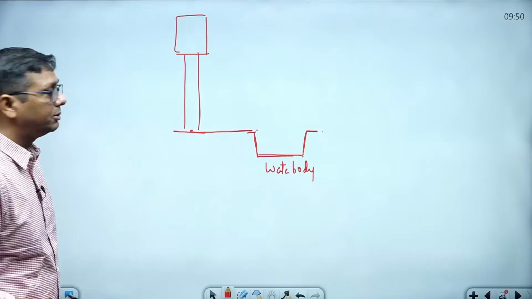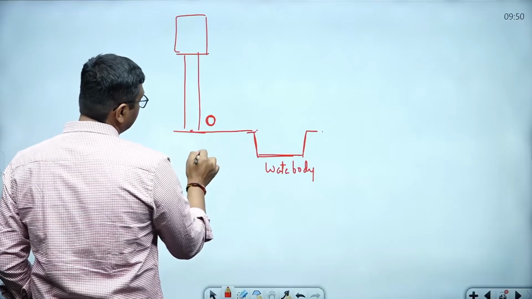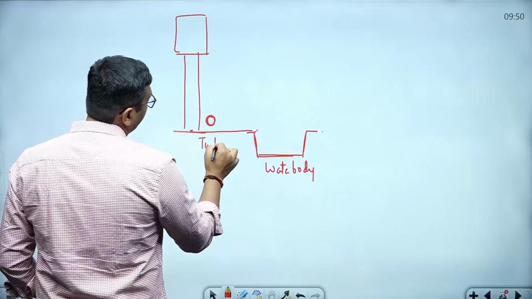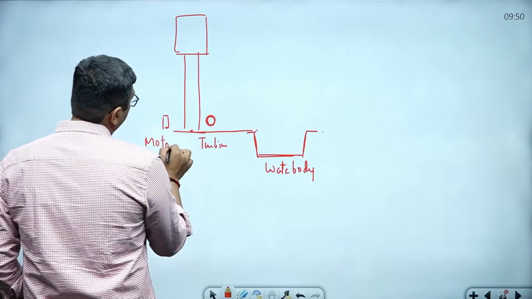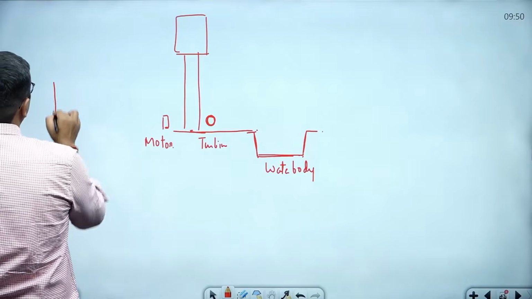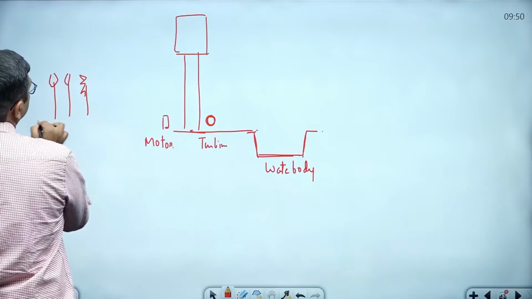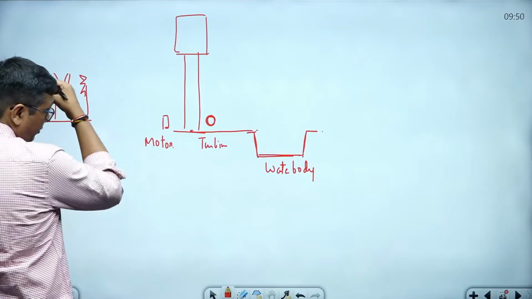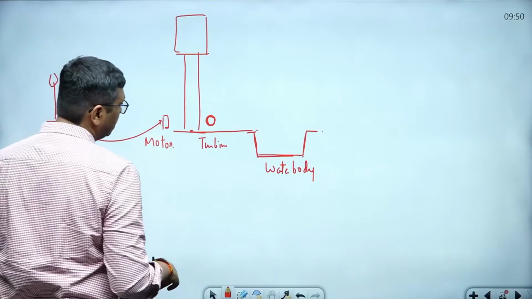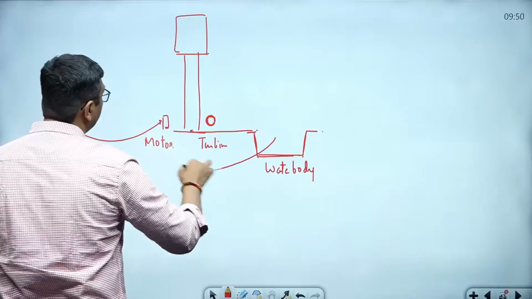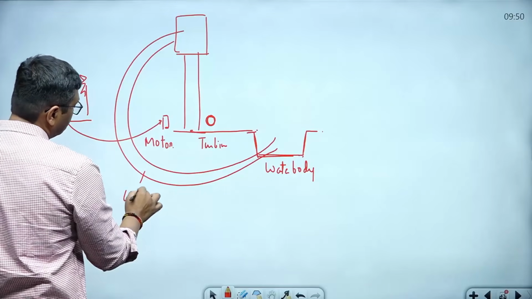Now see what is going to happen. In this place there is a turbine. This side has a motor. And this is the solar energy, and this is wind energy, something like it. See, this solar or wind energy based power is going to charge this motor. And with the help of the motor, all this water is going up into this water tank.